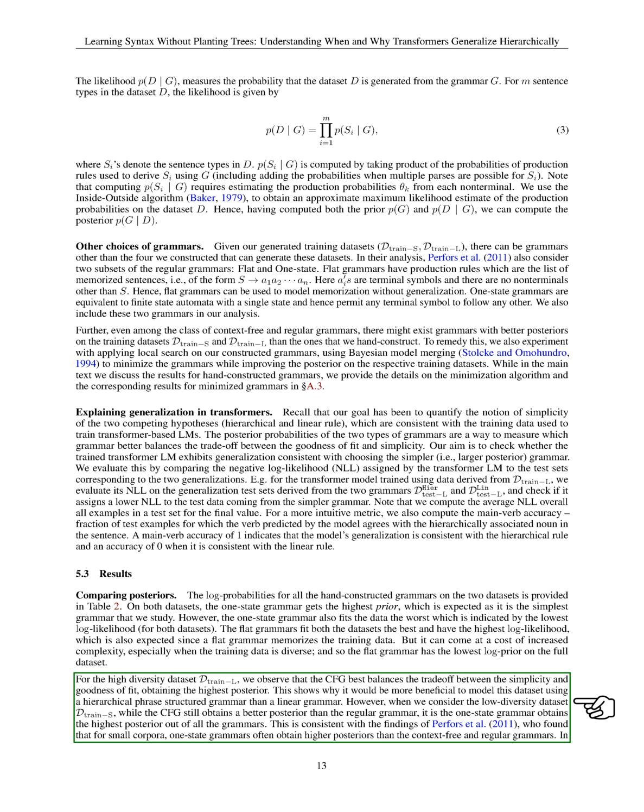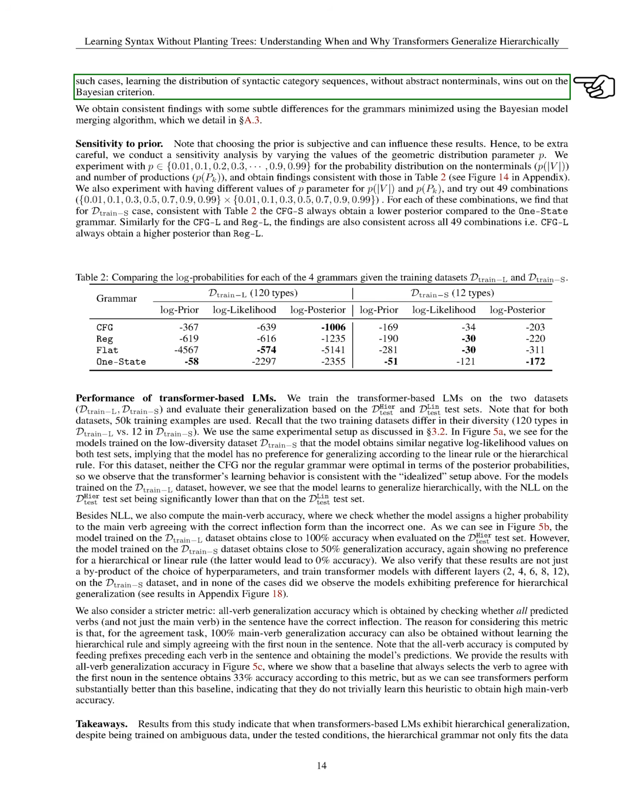However, for the low-diversity dataset, D_text, train S, the one-state grammar had the highest posterior among all grammars, consistent with previous findings that in small datasets, one-state grammars often outperform context-free and regular grammars. This suggests that learning the distribution of syntactic category sequences without abstract non-terminals can be more effective based on the Bayesian criterion.